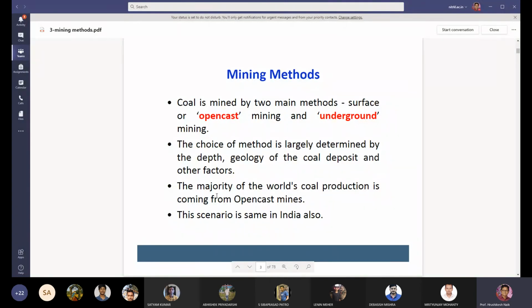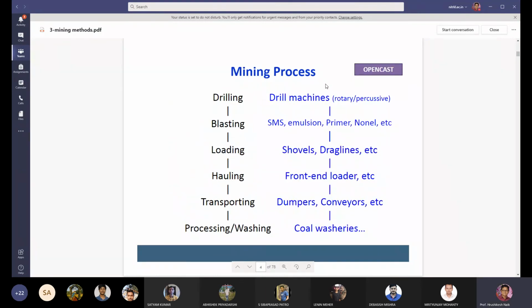While choosing the method of mining, the geology of the coal deposit and other factors are also taken into account. The majority of the world's coal production is coming from open cast mines. Nowadays, most mineral production is coming from open cast mines, and this is true for India also. So what are the different mining processes you carry out in open cast mining? You have to drill the holes, blast, load, haul, and transport the material. After that, the material will be processed or washed.